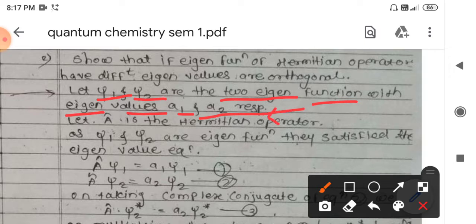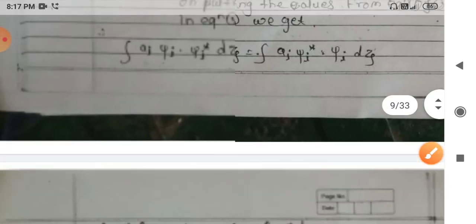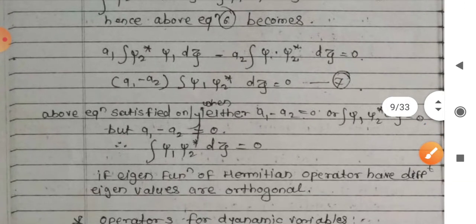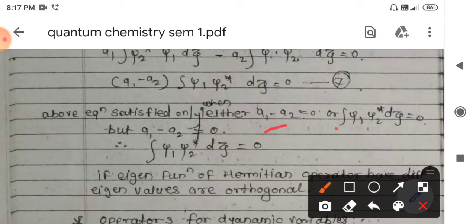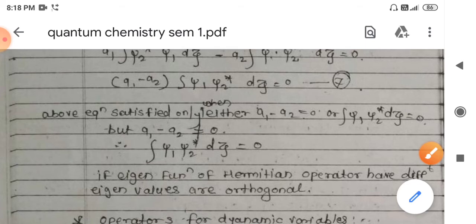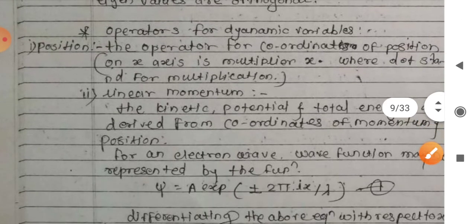So initially we assumed that the two wave functions are different and their eigenvalues are also different. Due to this, only one of the conditions can be true. Since a1 minus a2 equal to 0 would mean a1 equals a2, but in our assumption these two values are different, this condition will not be satisfied. Only the other condition will be satisfied, and this is the condition of orthogonality.